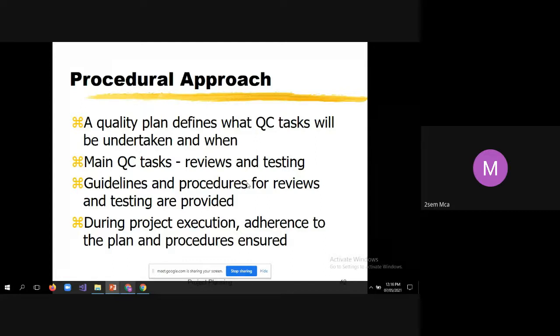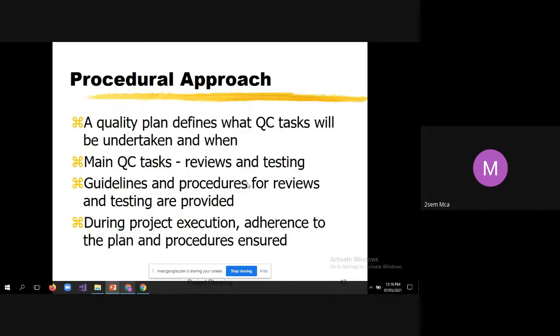These things have to be reviewed and tested. The procedural approach also gives guidelines and procedures for reviews and testing. Without guidelines and standard procedures, you cannot carry out any particular task. If you do not follow standard guidelines and procedures, it will result in a larger number of bugs.